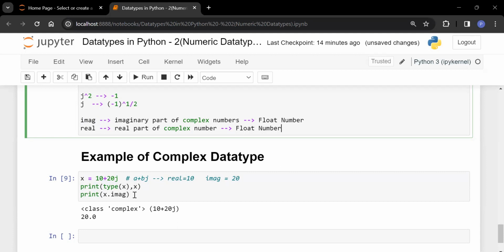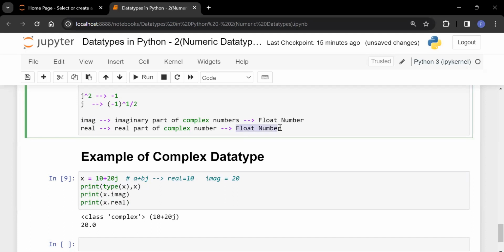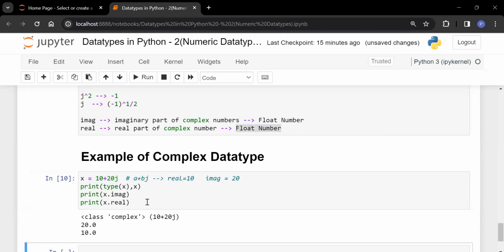Same as it is if you want the real part as well. Just write x dot real. What is my real part here? 10. But it will always return your answer in the form of a floating point number. So what is the floating point of 10? It will be 10.0. Okay. Let me take one more example.